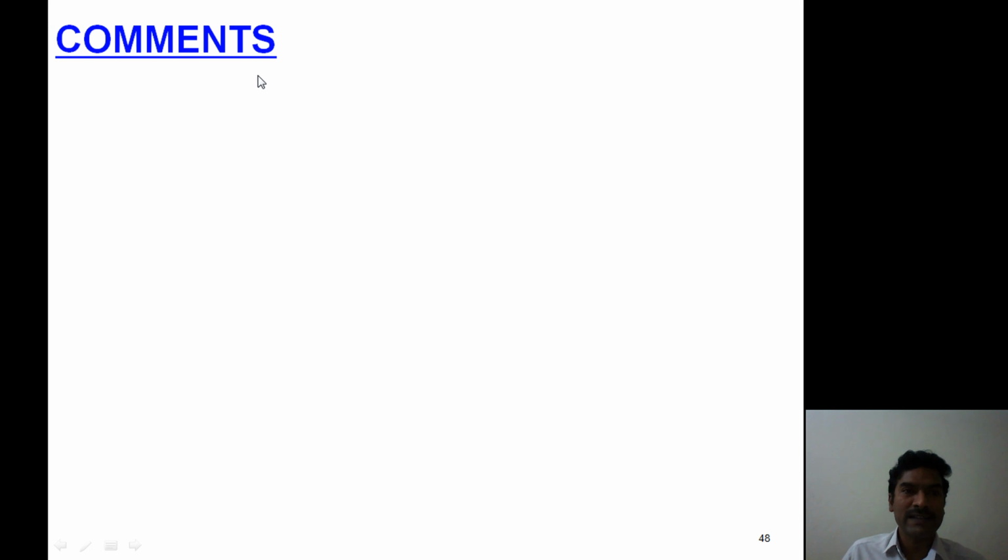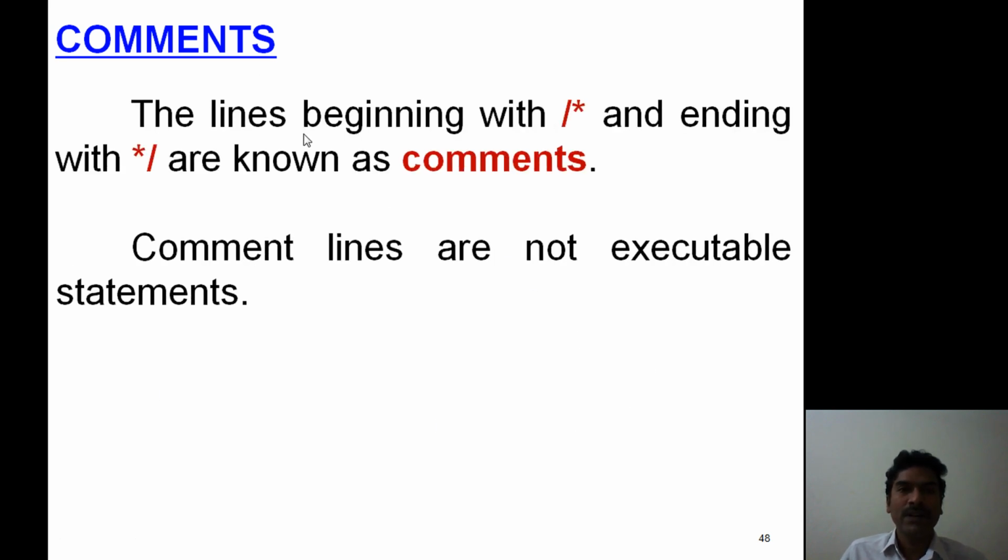Now one more small concept, comments. The lines beginning with forward slash asterisk and ending with asterisk forward slash are known as comments. So whatever lines are placed in between the combination of forward slash asterisk and asterisk forward slash, those lines are treated as comments.